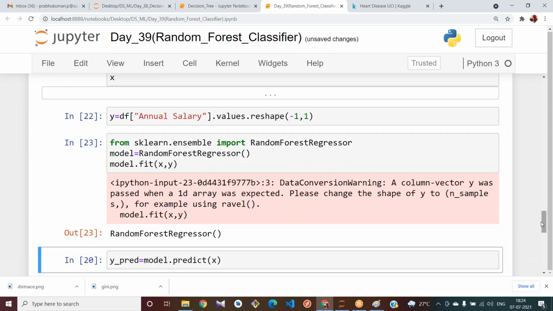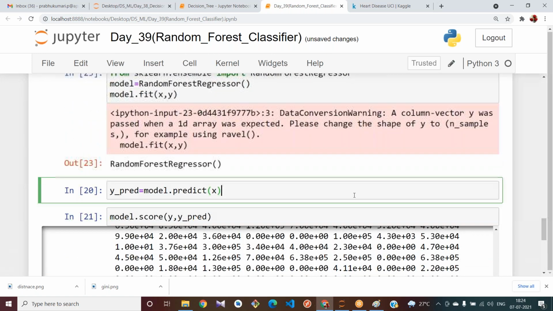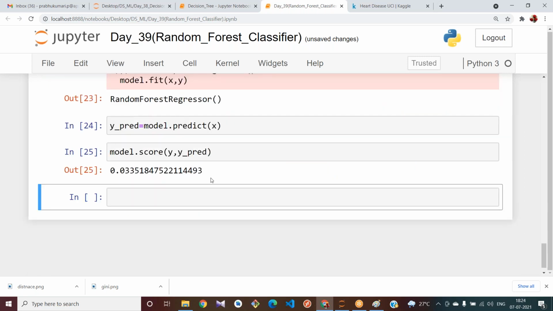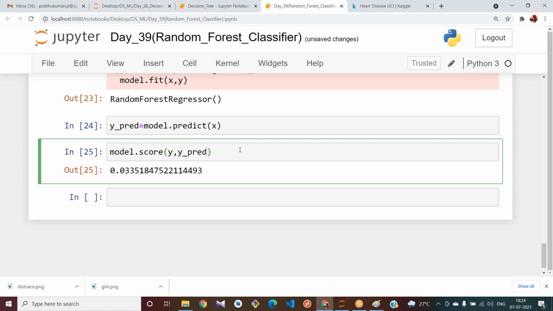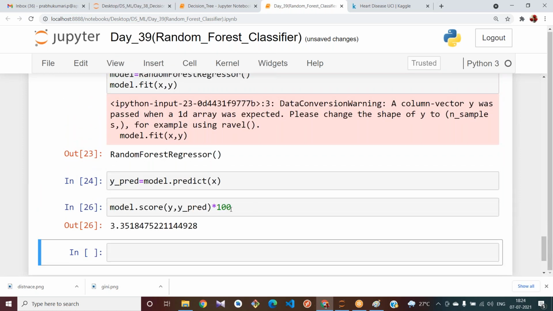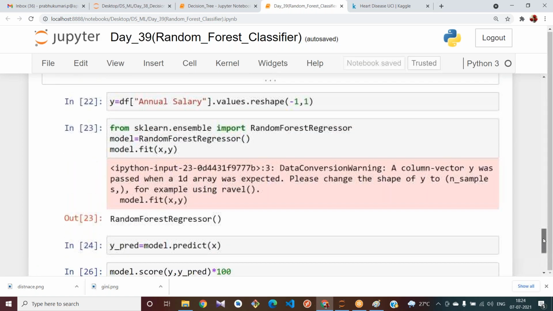Okay. I got 0.033, nothing but, let me multiply it by 100, 3% I got. This is because I have given the whole values without splitting my data.